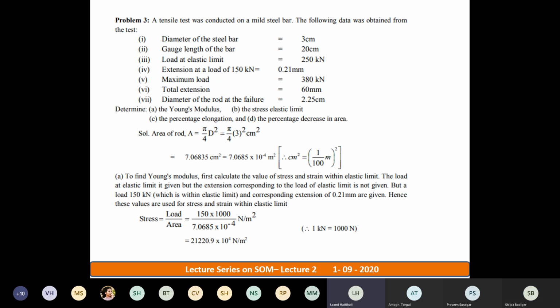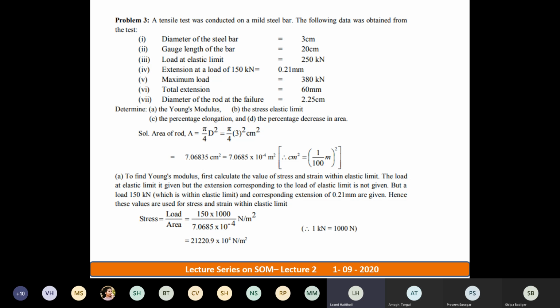Now with these given conditions, he has asked you to find out Young's modulus, capital E. Young's modulus, or it is also called as modulus of elasticity. Right? So capital E you're supposed to find out, and you should find out stress at elastic limit. When I reach the point elastic limit, what was the stress? This is your question. Next, percentage elongation. I have told you the formula for percentage elongation. Hope you remember that. Okay, revise it and we'll see the solution now. Next, percentage decrease in area. So now these are the things you're supposed to work on. So now let's see the solution.